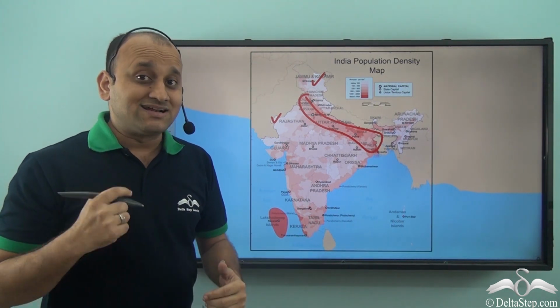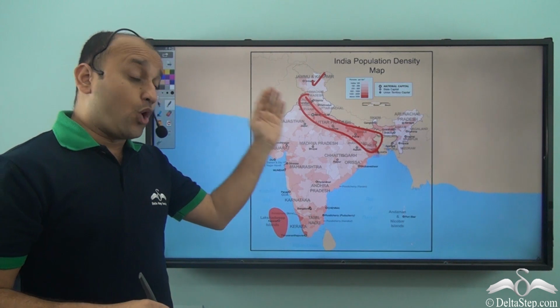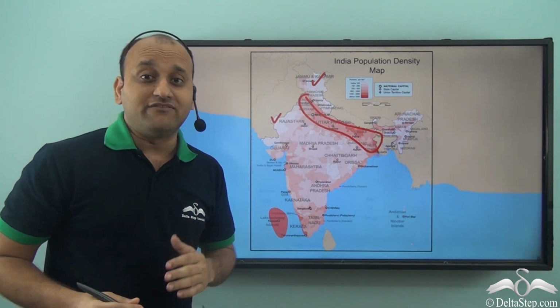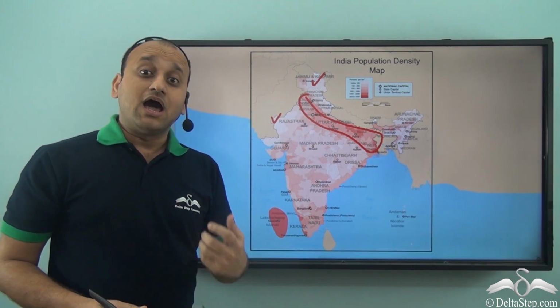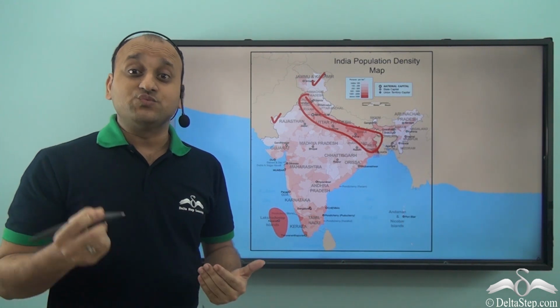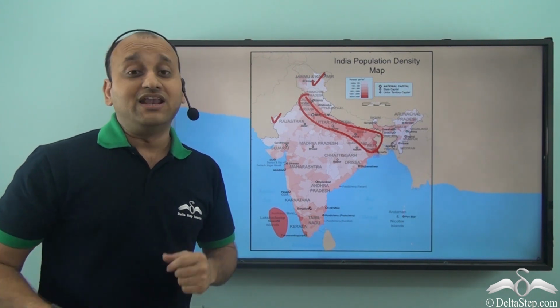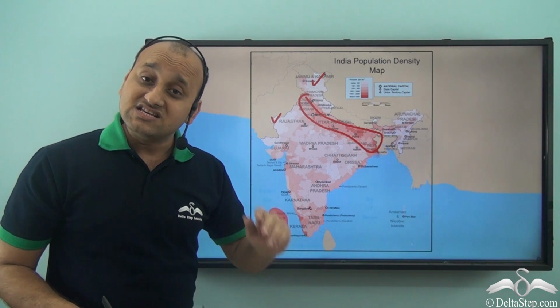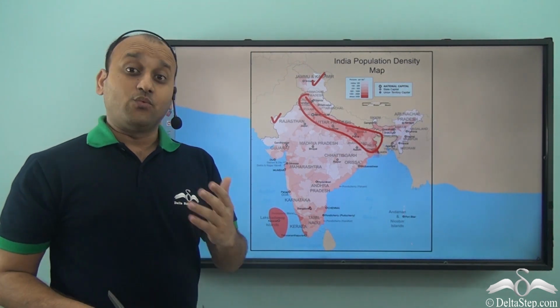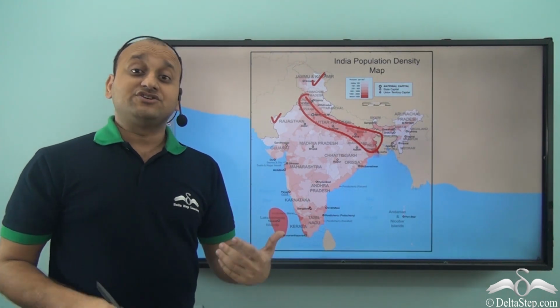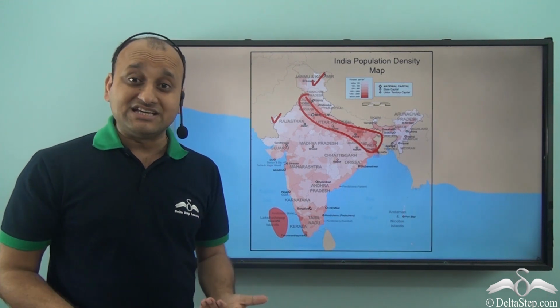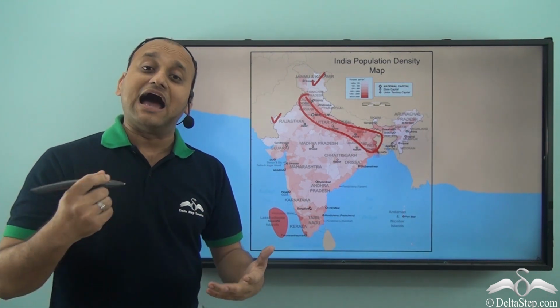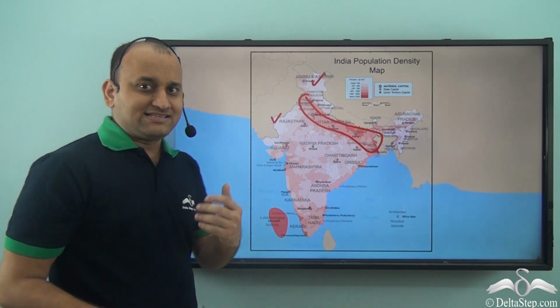Well, there is a reason behind it. Not all land is favorable for living. Some places have certain conditions which are not favorable for living. As a result, fewer people live in those areas, while the areas which support major living conditions have high population density.